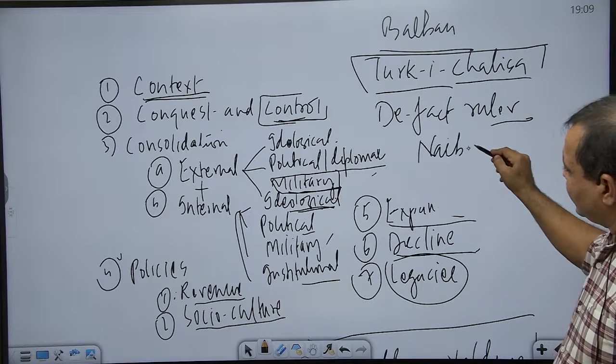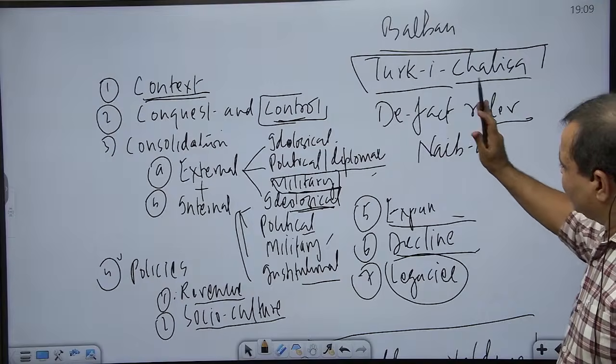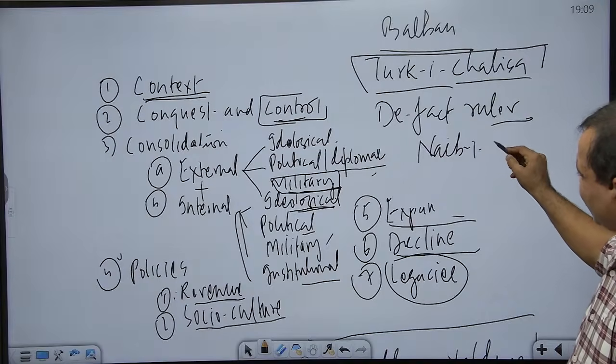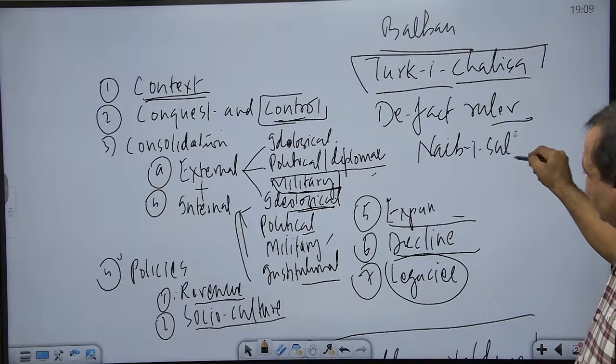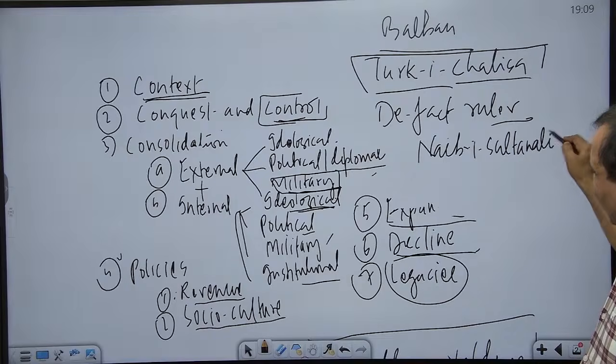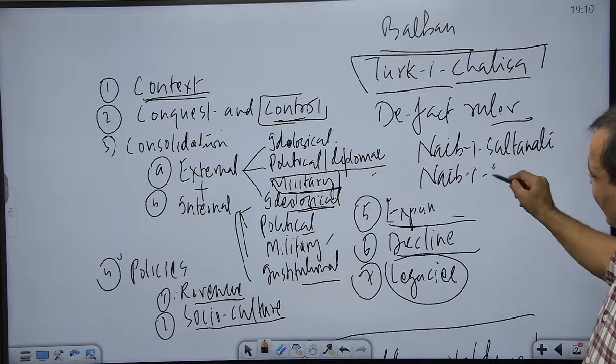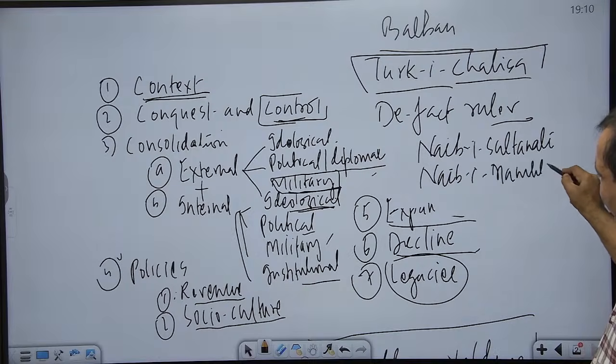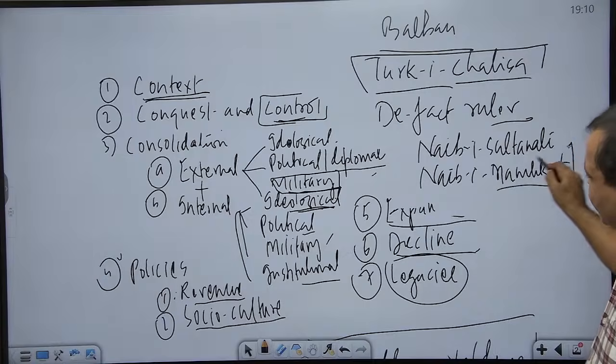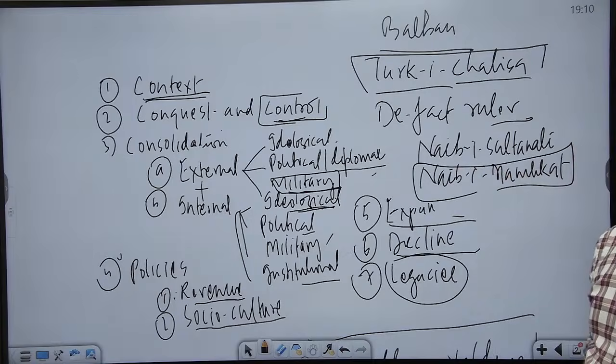Nayab is deputy. Nayabe Sultanate, or the same post is also called Naibe Mamlikat, affairs of the state. Naib is deputy. So, as deputy to the Sultan, he acted for around 20 years.